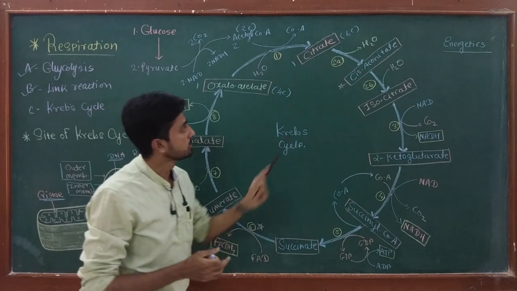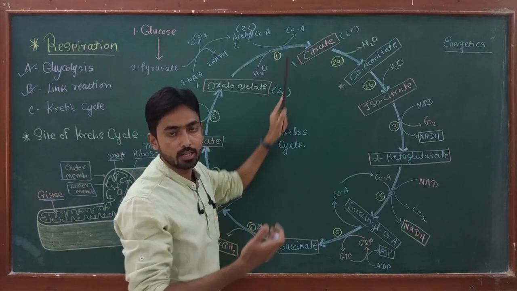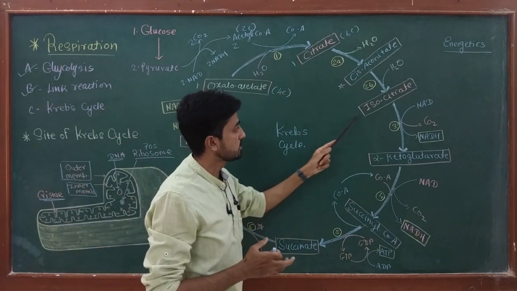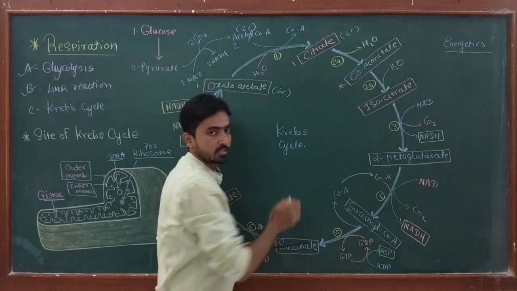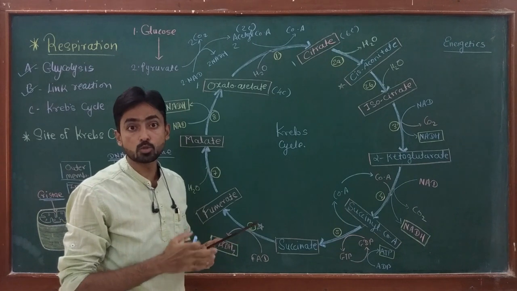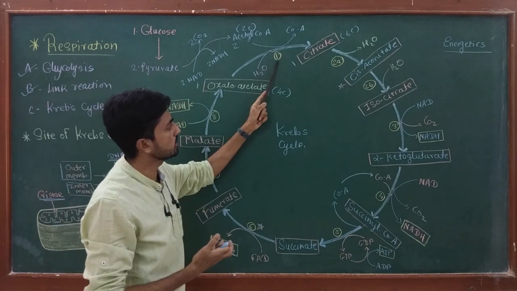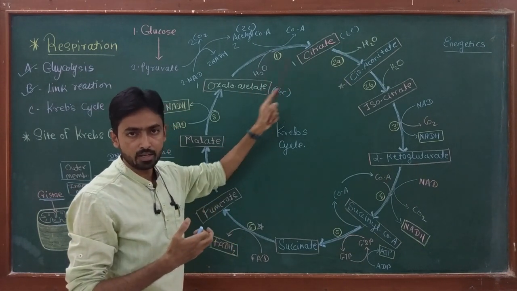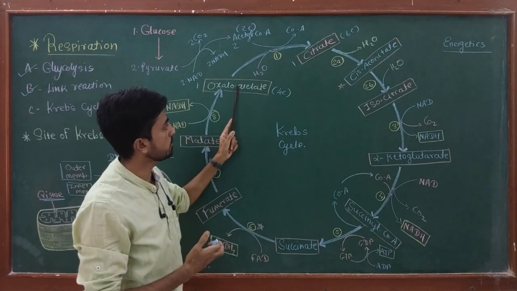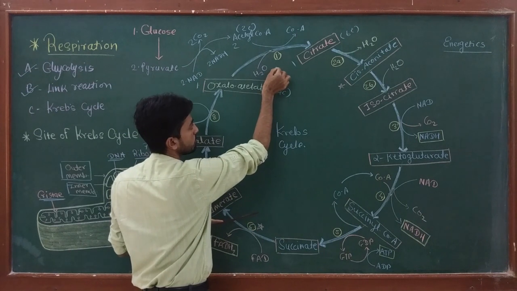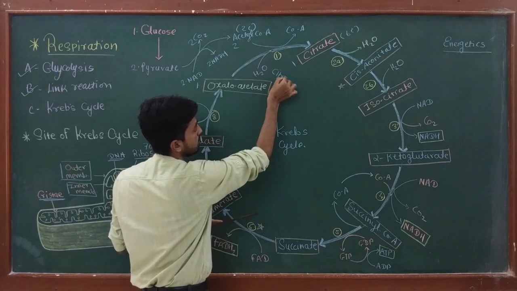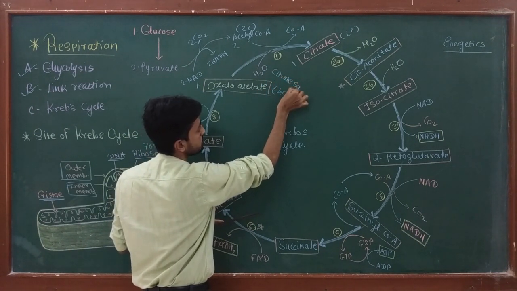Okay, now this citrate converts into its isomer, which is isocitrate, and this reaction is catalyzed by an enzyme in a 2-step process. The first reaction occurs in a single step, and the enzyme responsible for conversion of oxaloacetate into citrate is citrate synthase.